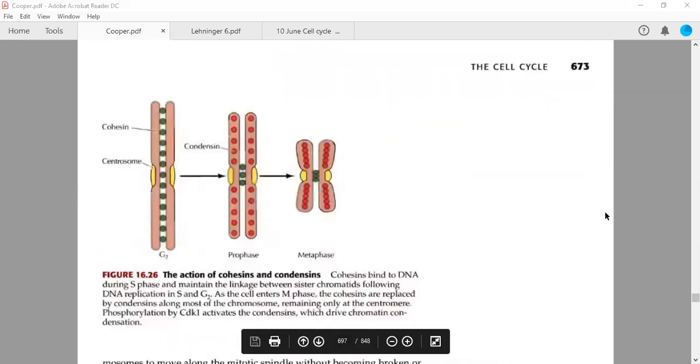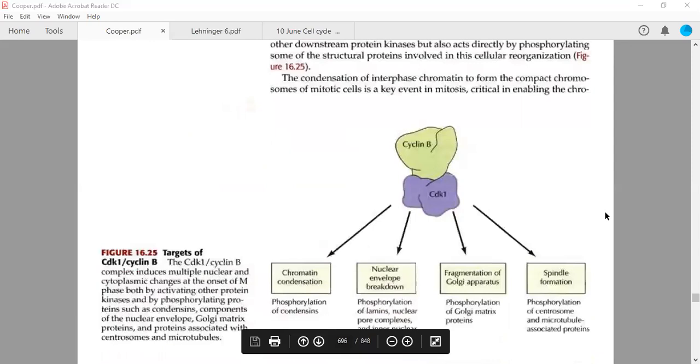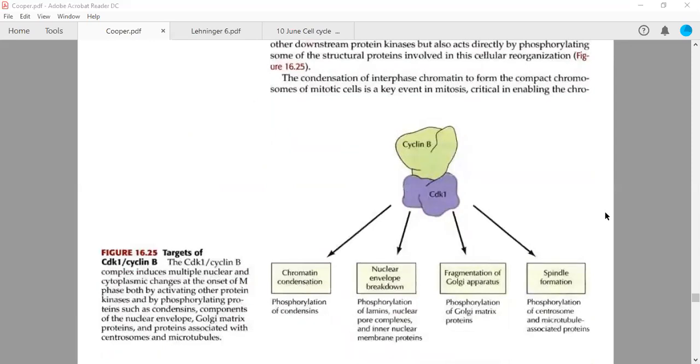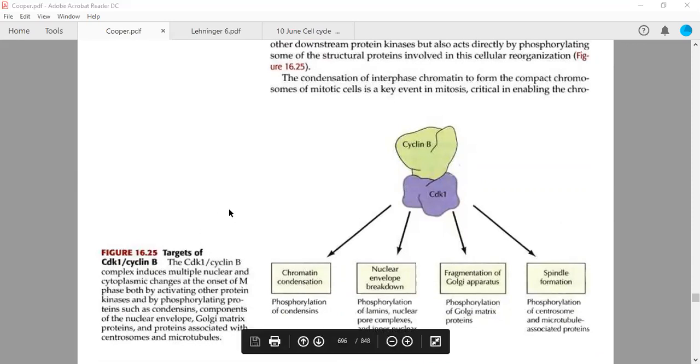Its function is not over after G2. It also has certain functions during the M phase of the cell cycle, or the initiation of the M phase. So the CDK1 and cyclin B complex induces multiple nuclear and cytoplasmic changes at the onset of M phase, both by activating other protein kinases and by phosphorylating proteins such as condensins and components of the nuclear envelope.